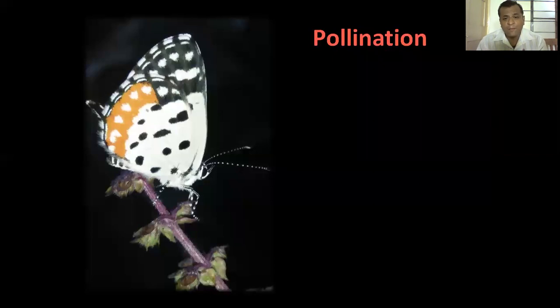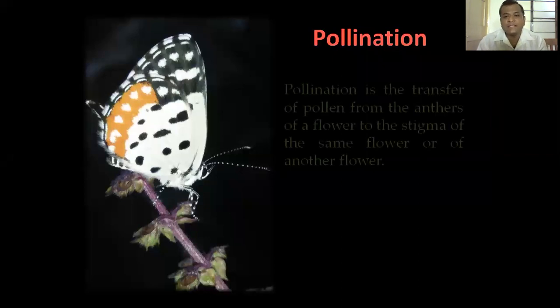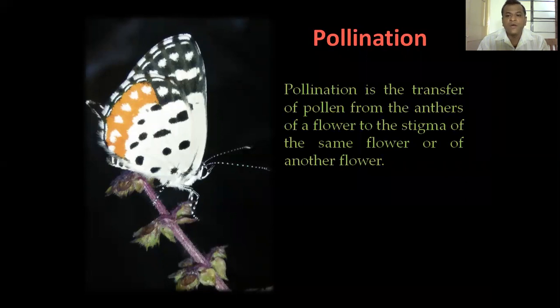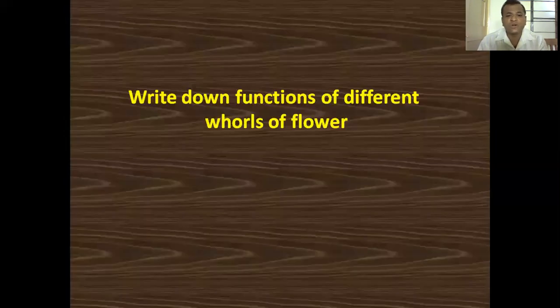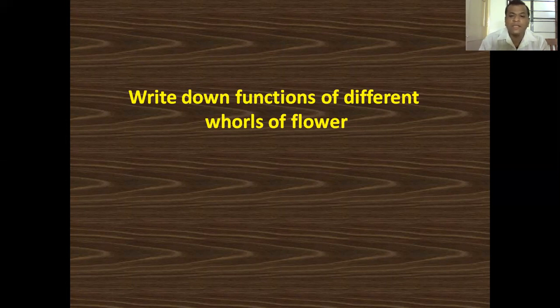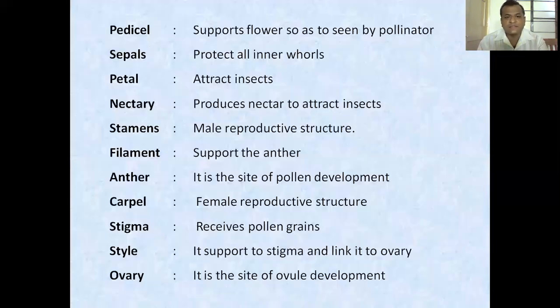So what is pollination? Pollination is the transfer of pollen from the anther of a flower to the stigma of the same or another flower. Students, I have a little assignment for you. Write down the functions of different whorls of a flower in your notebook. I will give you a few minutes. I hope you have written correct and satisfactory answers. So let us know the different functions of different parts of a flower.